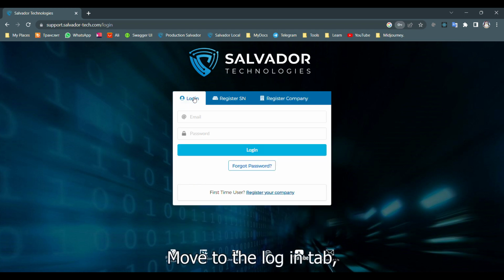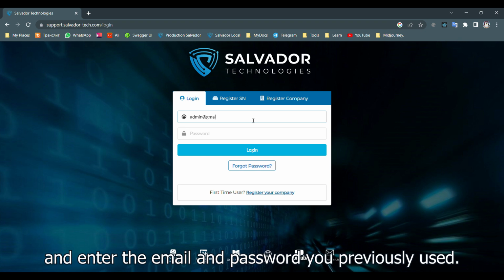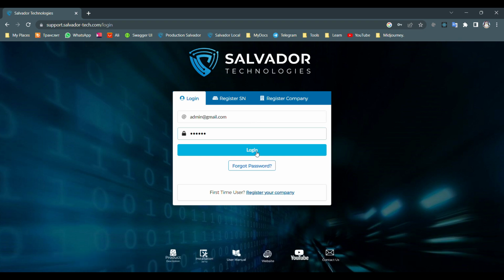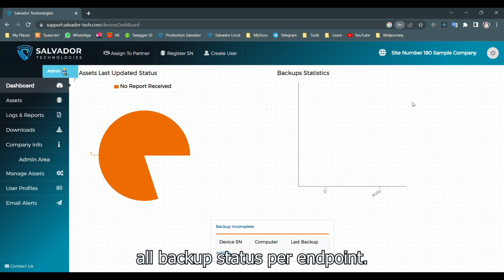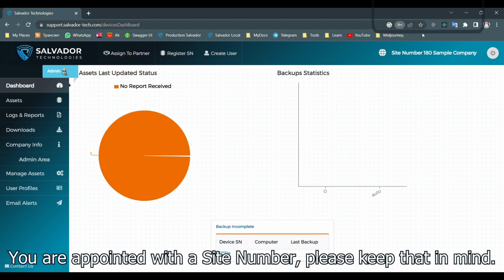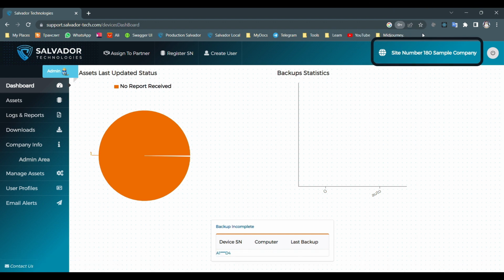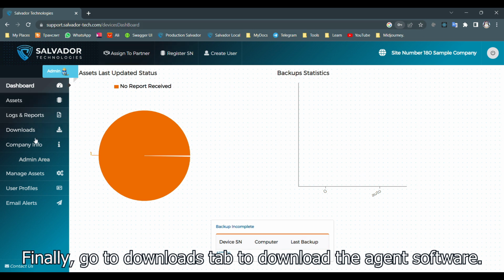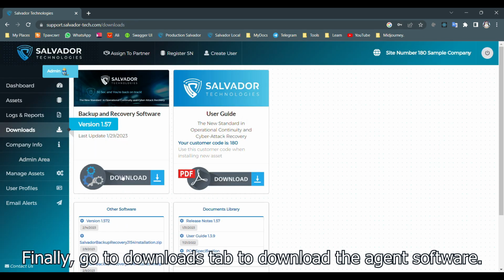Move to the Login tab, and enter the email and password you previously used. The dashboard will later present all backup status per endpoint. You are appointed with a site number, please keep it in mind. Finally, go to Downloads tab to download the agent software.